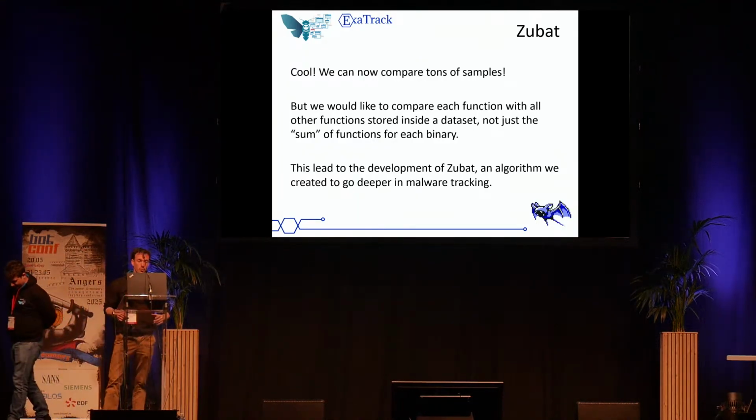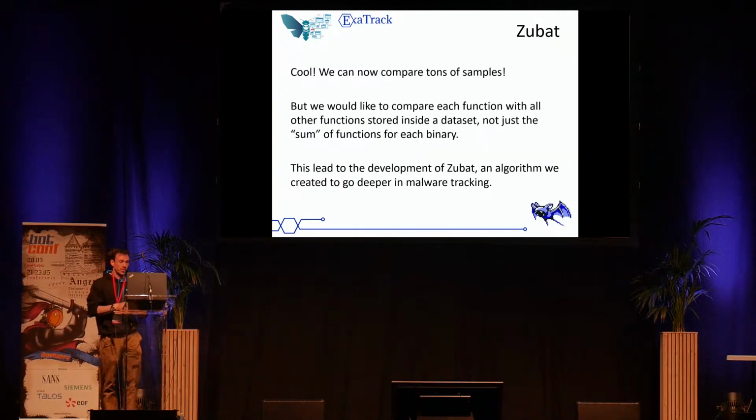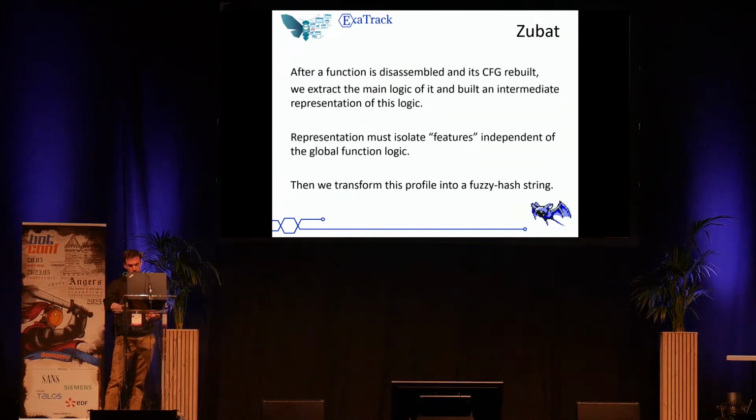Okay, it's cool. Now we can compare tons of samples. This is really good, but each time we compare sum of functions with all other sum of functions. What I would like to do is to find if one function is present in another sample in my dataset. This is a really different research because we don't have a repartition of points to match. We have just a function to find in all the other dataset. So we developed a specific algorithm named Zubat to go deeper in malware tracking.